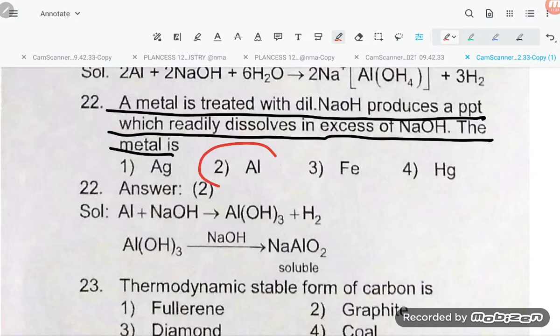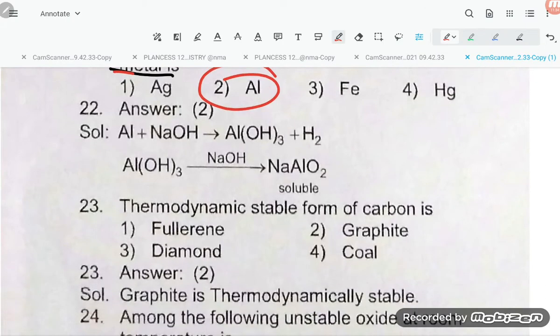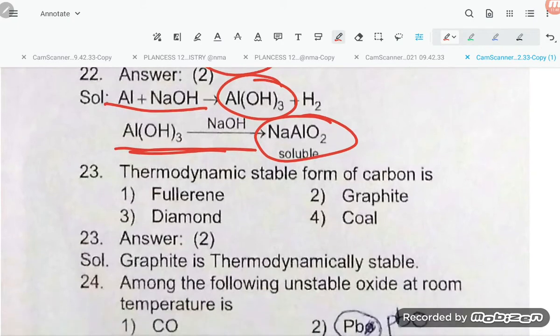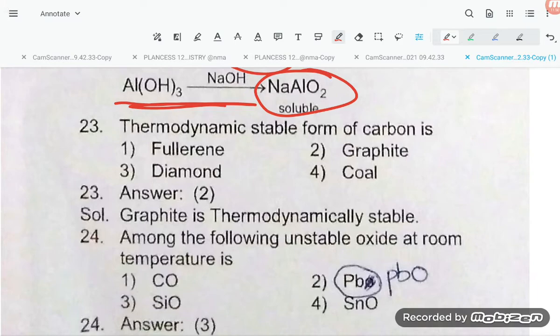The metal is aluminum, because aluminum reacts with NaOH to give aluminum hydroxide. This aluminum hydroxide again dissolves in the base, giving sodium aluminate, NaAlO2, or sodium meta aluminate. So that is soluble.